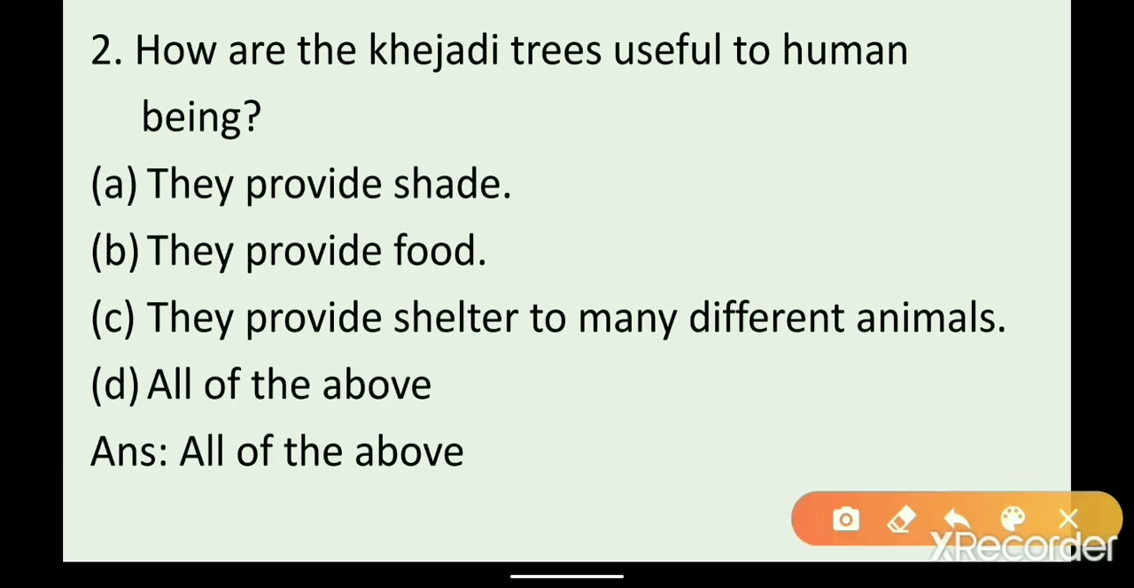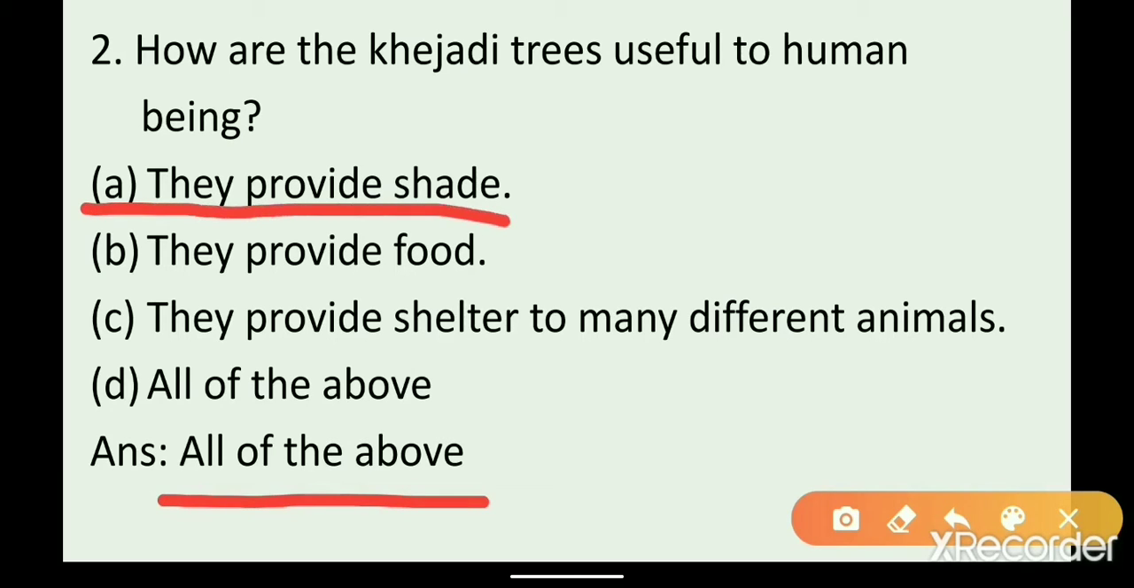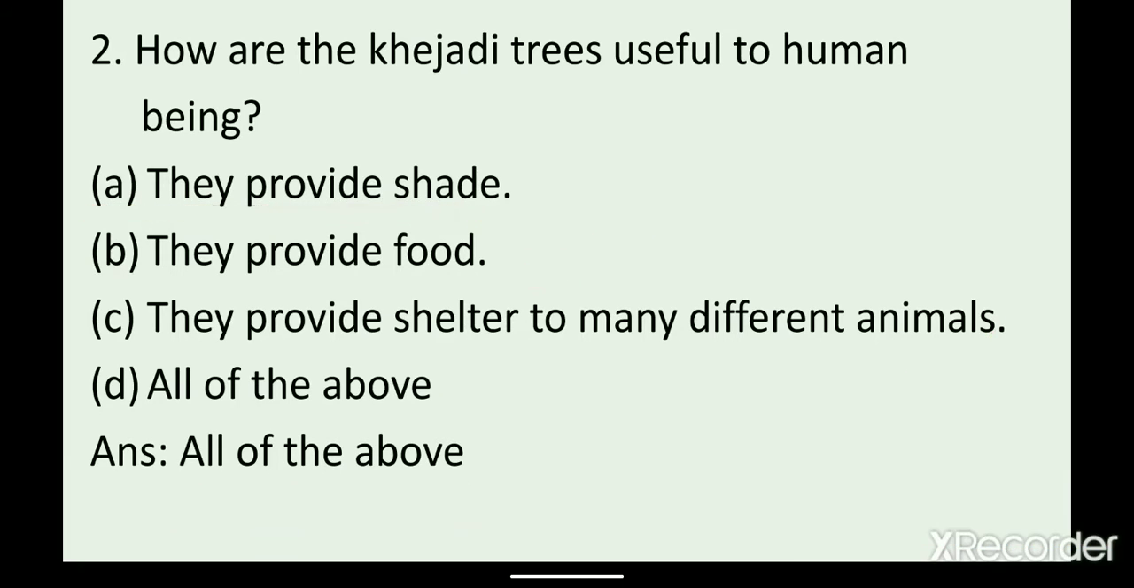Your answer will be all of the above, because option A, they provide us shade, then they provide us food, then they provide shelter to many different animals. So these all are given by khejri tree to human. So what will be the answer? All of the above. Next.